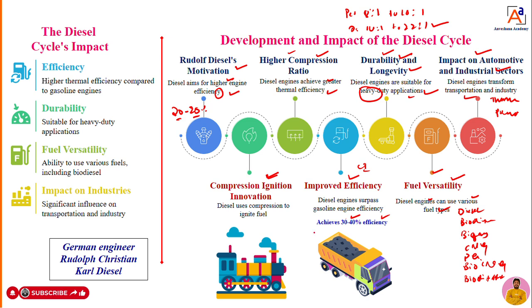Dear students, before the diesel cycle, the steam engine and Otto cycle were there, but you can compare the diesel engine with the steam engine. The steam engine is an external combustion engine, whereas the diesel engine is an internal combustion engine. The efficiency of the diesel engine is more when compared to the steam engine. The steam engine is complicated and bulky. The diesel engine is compact, simple in design, and has more thermal efficiency. Hence people started to use the diesel engine in heavier applications. Okay, fine.